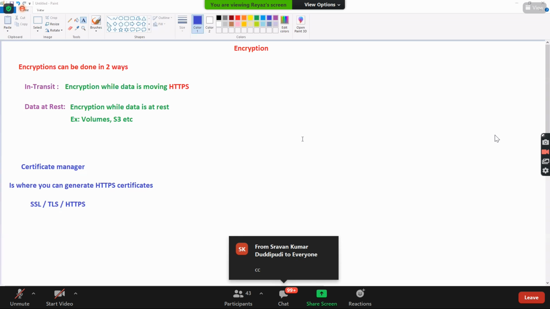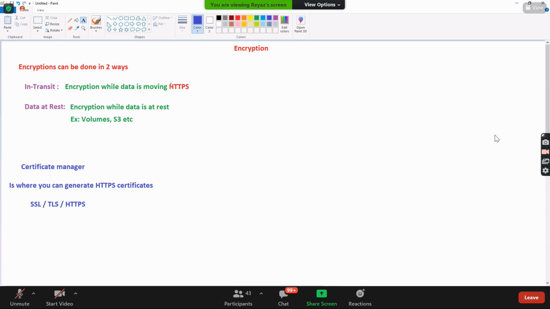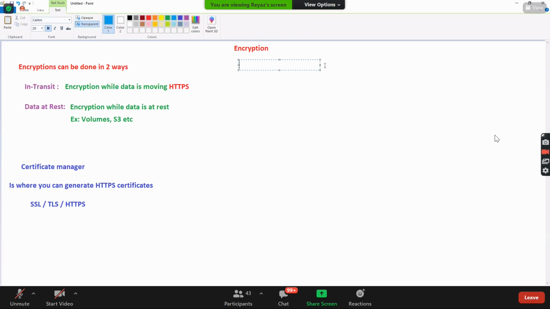Nice. So encryption can be done in two ways. Number one is in-transit encryption, and number two is data at rest encryption. In-transit means how do you get HTTPS certificates? Using Certificate Manager. Okay, let us come to the AWS part, how we can do the encryption on the objects.